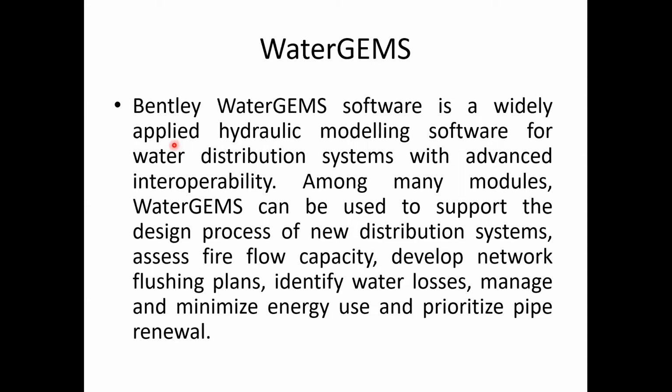We can import the GIS map in the WaterGEMS software. So you can have a real-life city in the software, and accordingly, depending on the elevation, we can design how much diameter of the pipe is required, what will be the pressure required at different ends, and what will be the velocity we will be getting at the other end. So this is about the WaterGEMS software.